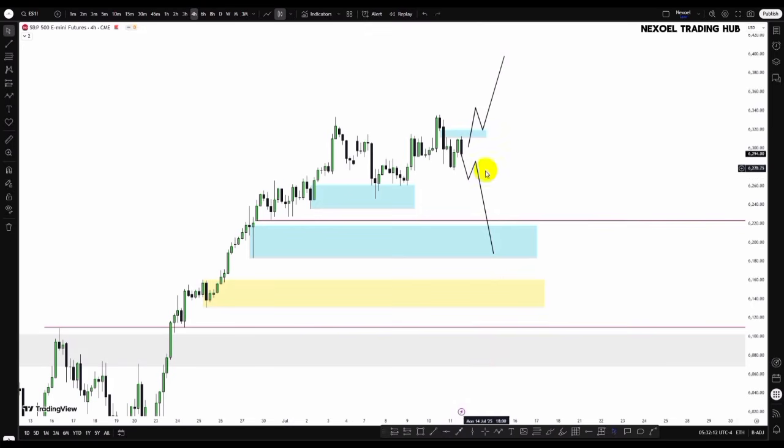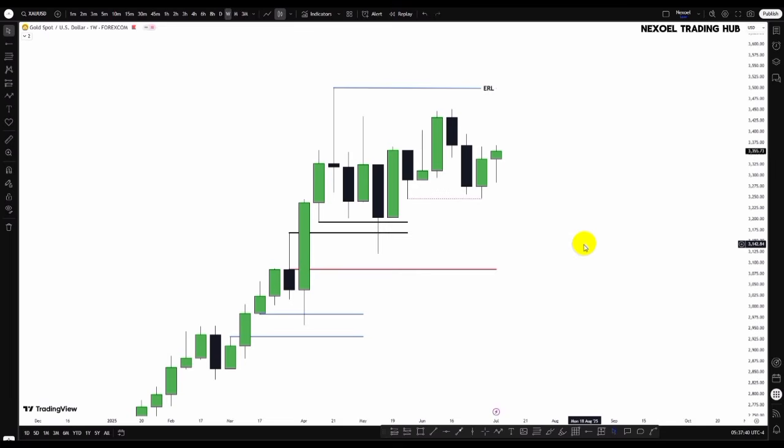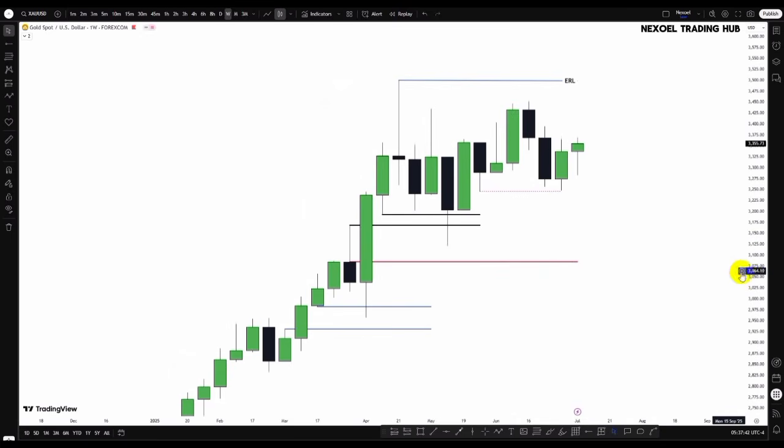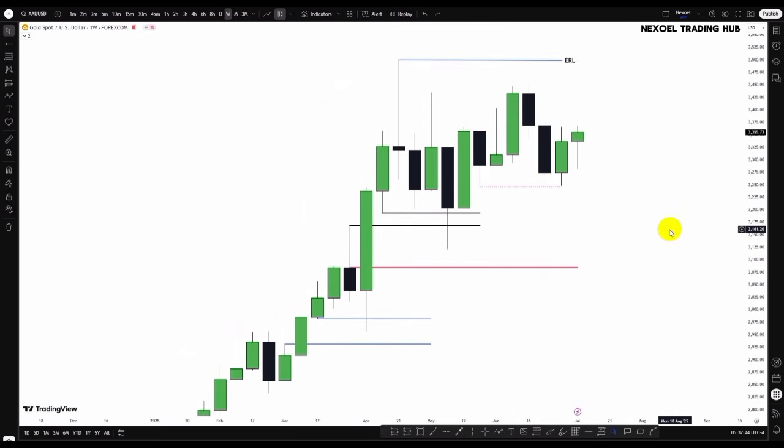So let's check out the gold pair and then we also look at other pairs for the coming week. Here in gold from the weekly time frame, what we can see is gold has been quite tricky, that's the truth, in correlation to the dollar index. Last week I pointed out that we want to anticipate bullish movement. So we have that bullish movement. And I told us where to look at price selling to, and then the buy zone to buy to the upside. So price traded to that zone twice and then bought.